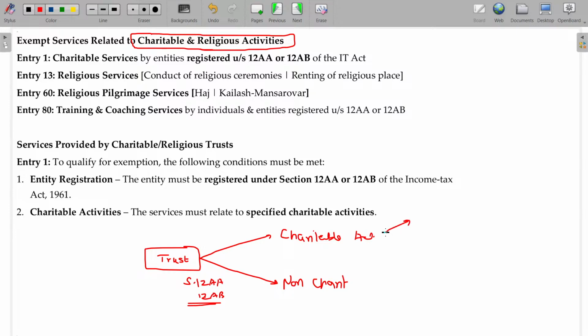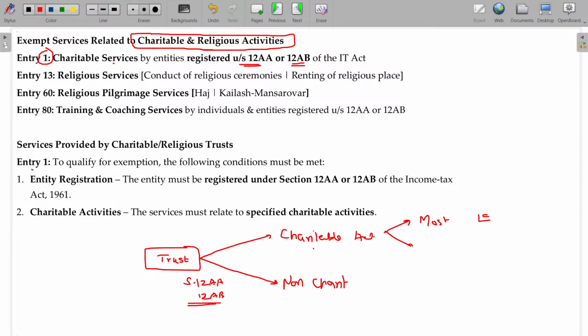In a charitable trust rendering charitable activities, most of the activities are exempt, some may not be exempted. So from this it is very clear, the first entry is charitable services by entities registered under section 12AA and 12AB of the Income Tax Act. Entry number 1.